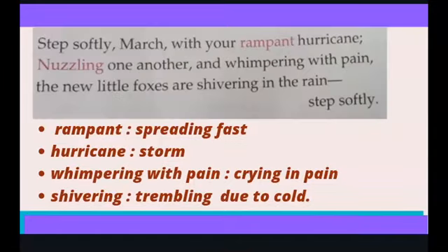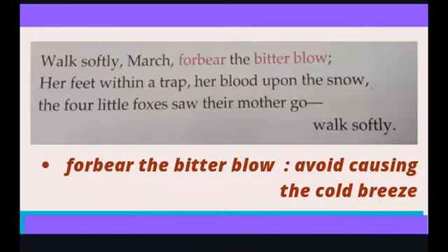Let's read that again. Walk softly, March, forbear the bitter blow. Her feet within a trap, her blood upon the snow. The four little foxes saw their mother go, so walk softly. Meaning, forbear the bitter blow means avoid causing the cold breeze.